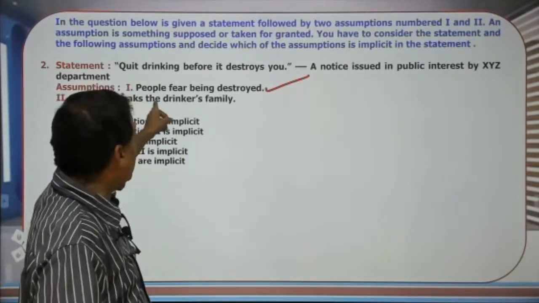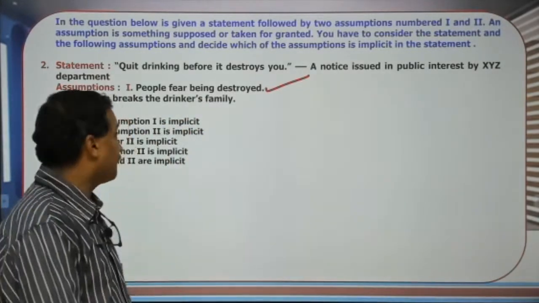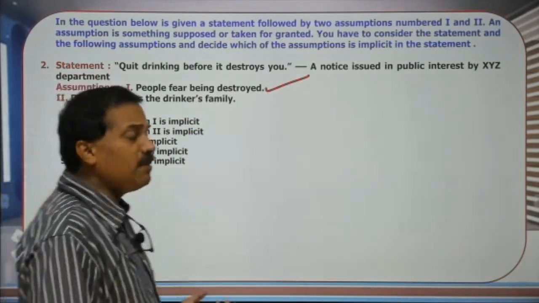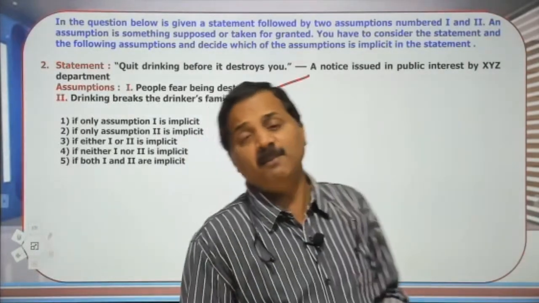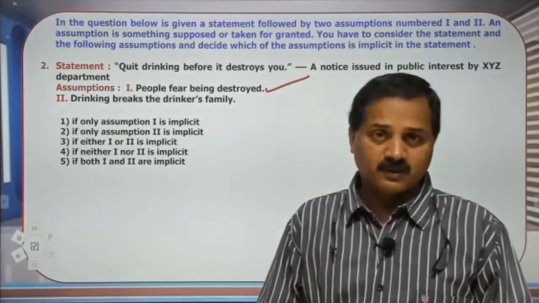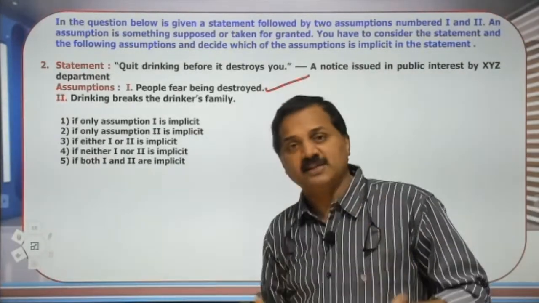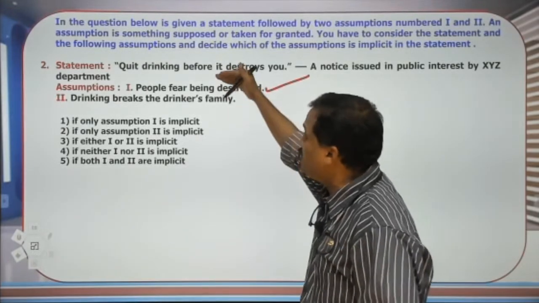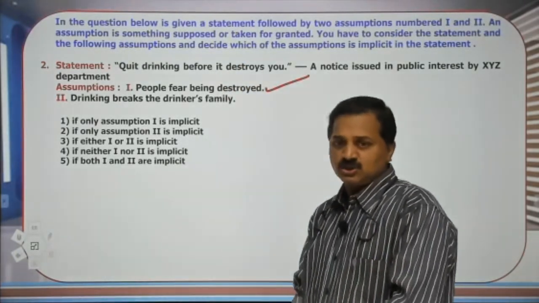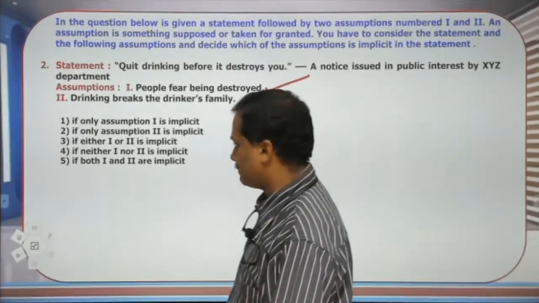So people are scared of being destroyed is a classic assumption. The second one, drinking breaks the drinker's family, could be true, we do not know, but that is not an assumption, because that is not implicit in the given statement. So our answer is only 1, the first assumption.